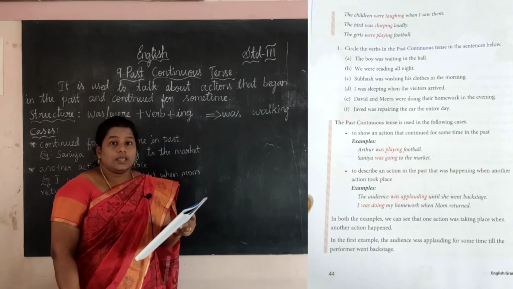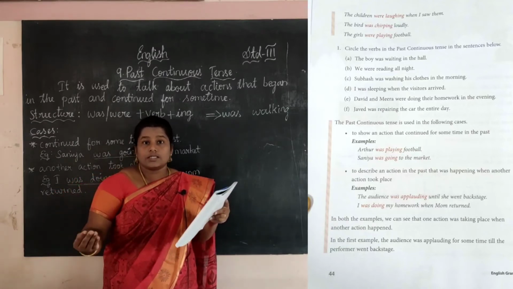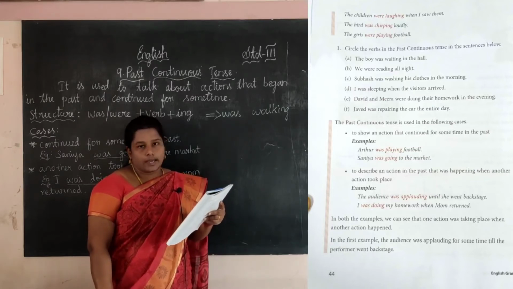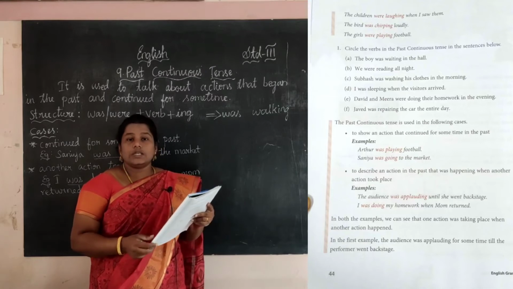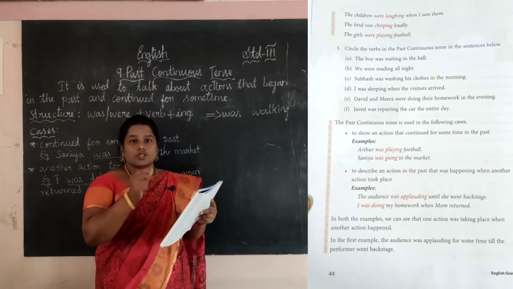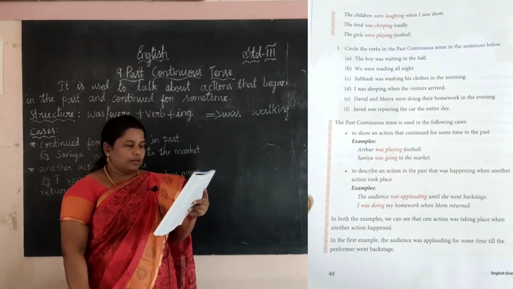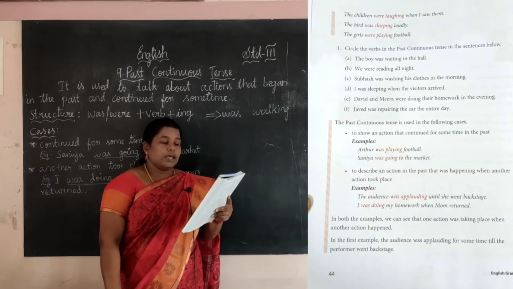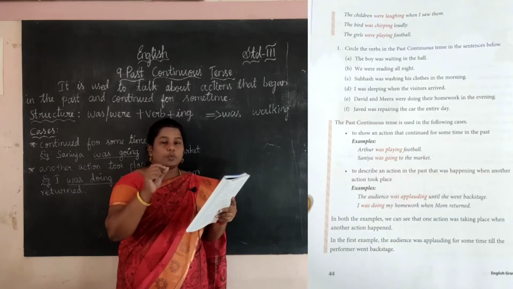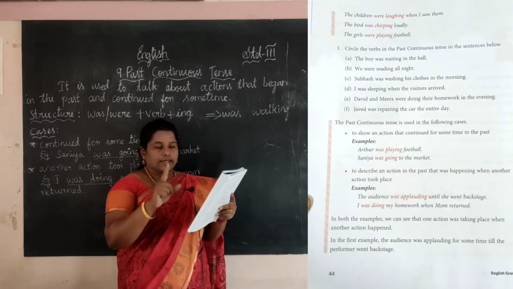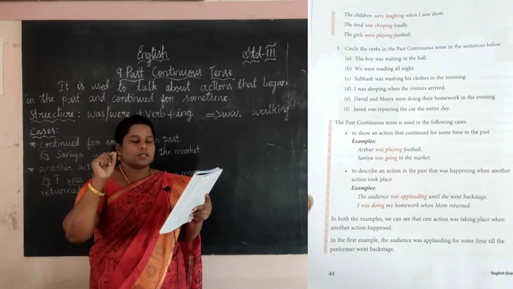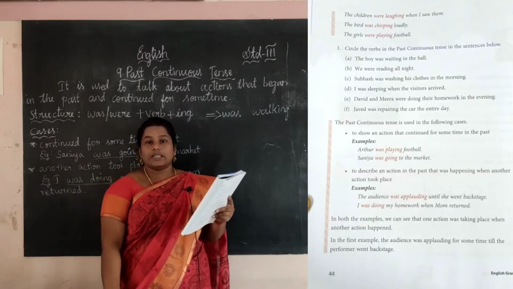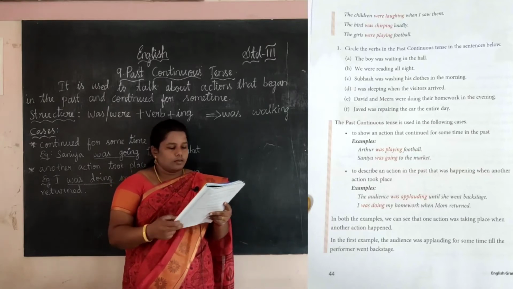Next one, we. See, we, it is plural. Yes, we were reading all night. Which is the past continuous tense here? Yes, were reading. So circle the words were reading. Okay, next one. Subhas was washing his clothes in the morning. See, Subhas is one boy. So here singular is used. So was washing, you want to circle. The remaining three are your homework. It is easy, right? So you can find the answer.